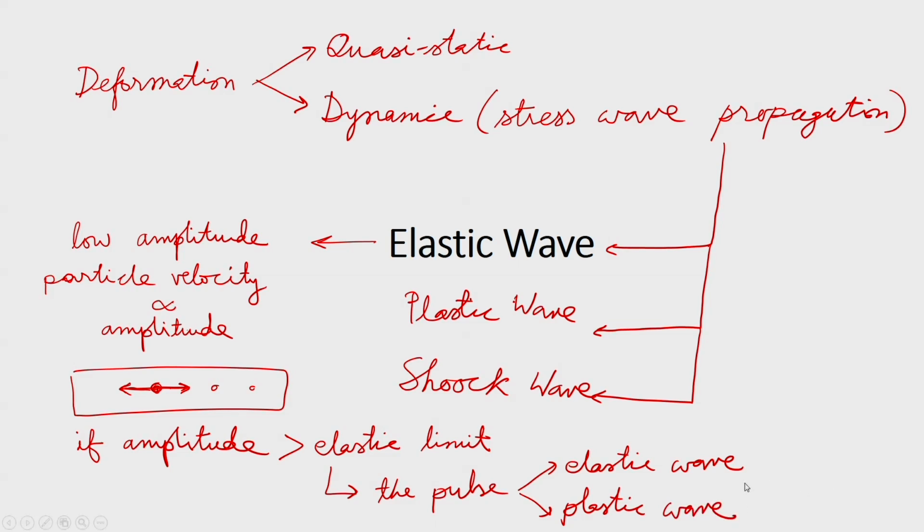Today we will discuss basically the elastic wave and its classification.